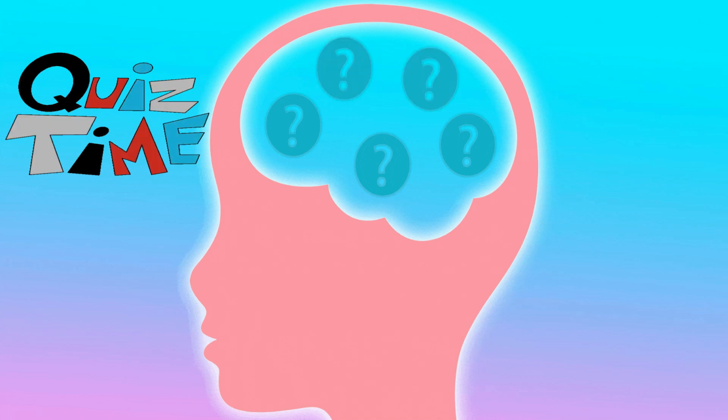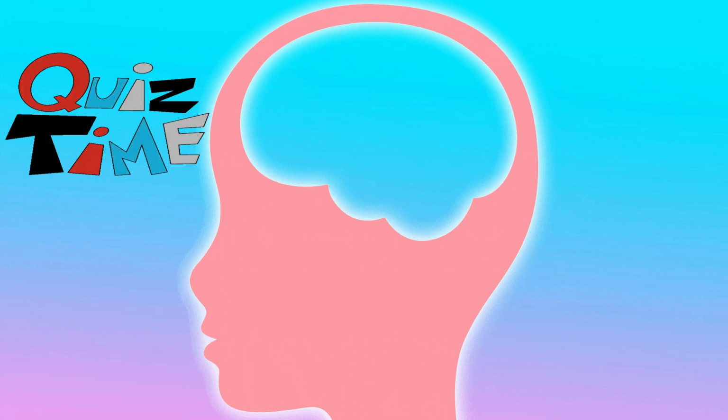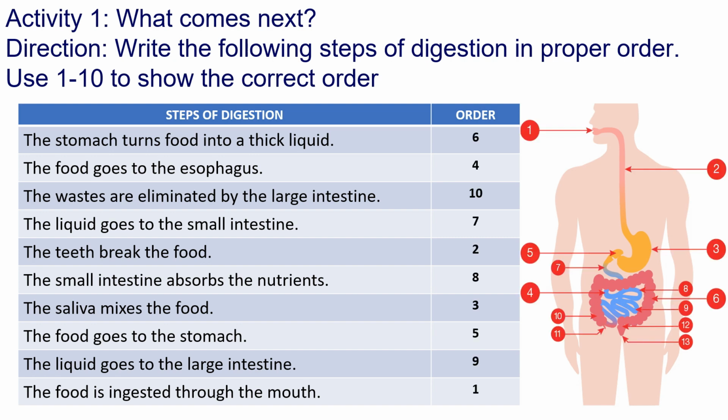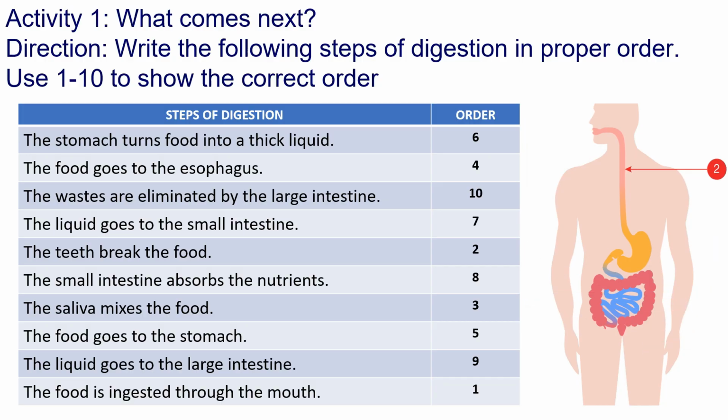This time, let us check how much you've learned from today's video. For the first challenge, known as Activity 1, What Comes Next? So what you will do is you are just going to write the following steps of digestion in proper order. So you may use the numbers 1 to 10 to show the correct order, 1 being the first and 10 being the last step. So while you are answering, you may pause the video and you just hit play when you are done to check whether you got the correct answer. So good luck. So here are the correct responses. Did you get it all correct? If so, then you are now ready for the next challenge.